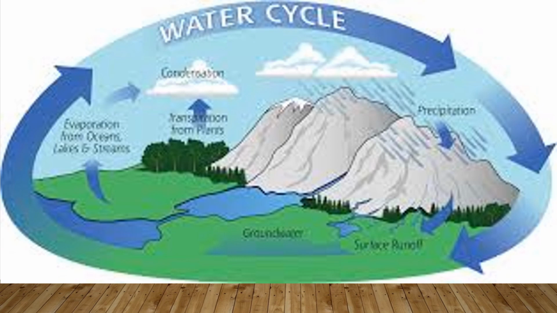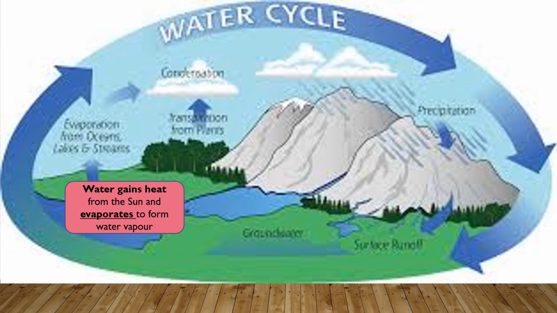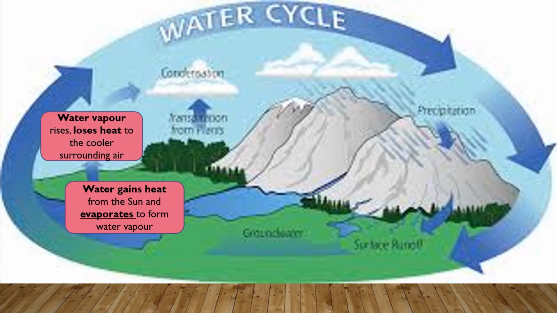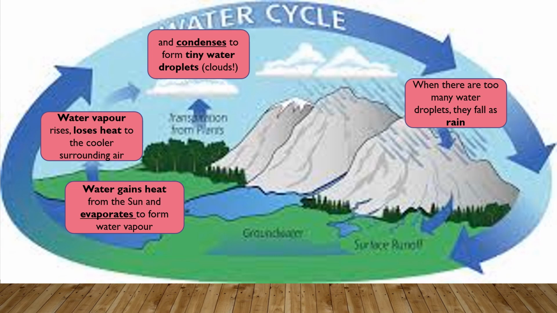Now let's recap on what we have learned on the water cycle. The water from the rivers, lakes and seas gain heat from the sun and evaporates to form water vapor. The water vapor will then rise and loses heat to the cooler surrounding air. As it has lost heat, it condenses to form tiny water droplets, which gather to form clouds. When there are too many water droplets, they will then fall to the ground as rain. The cycle repeats itself again.